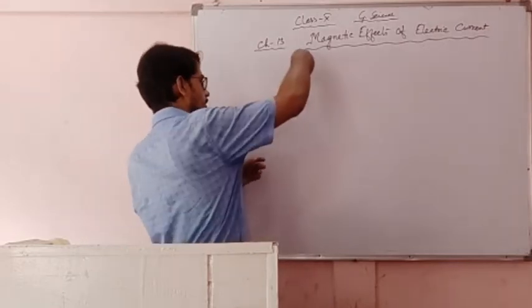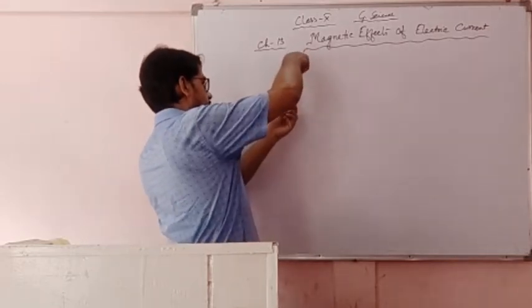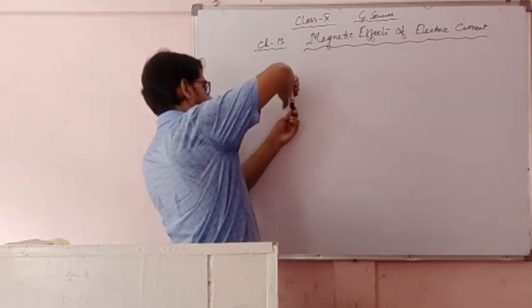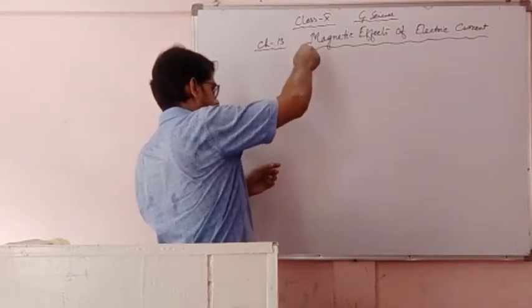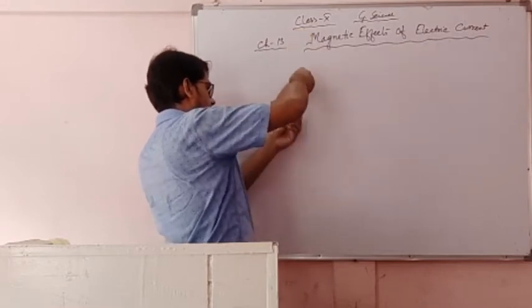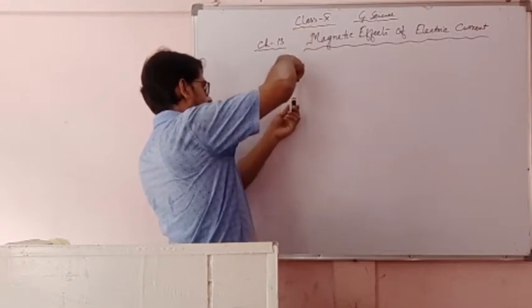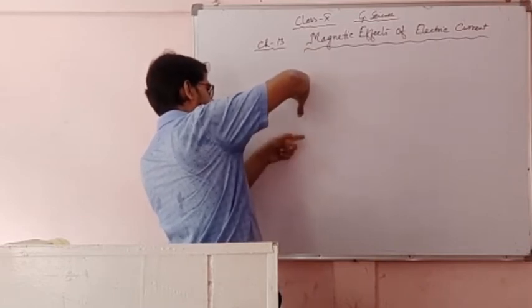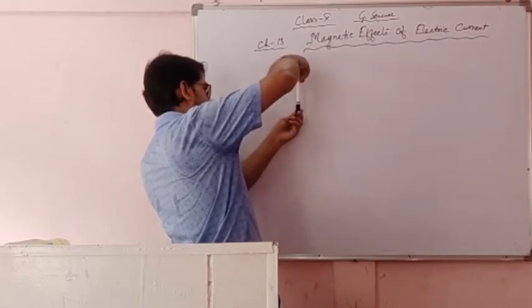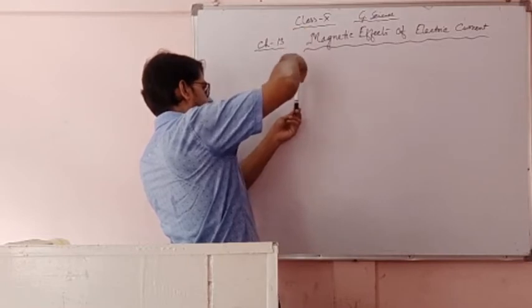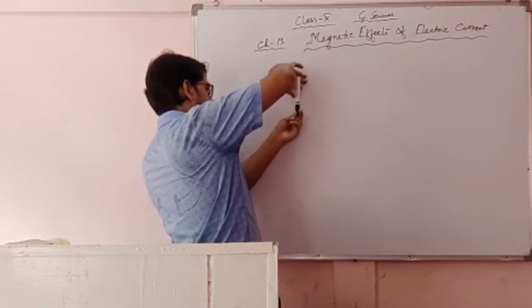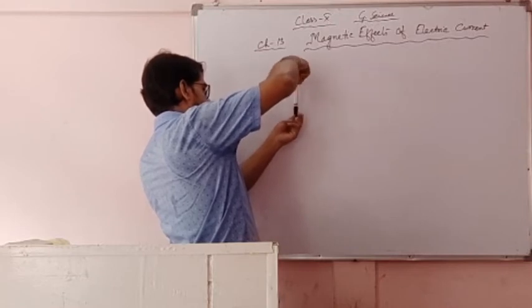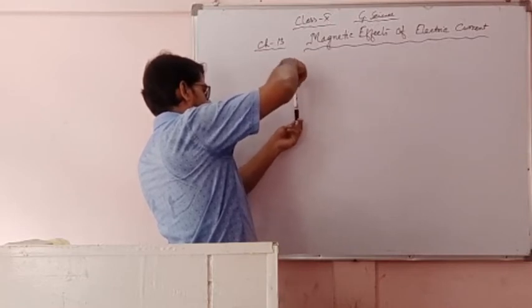Suppose like this, if we move, then the cork is going downward, and like this, if we move, then the cork is coming upward. So if this is the direction of the current, and if we move like this, then it is coming upward. Then if this is the direction of the current, and if we move the corkscrew like this, then it will go downward.